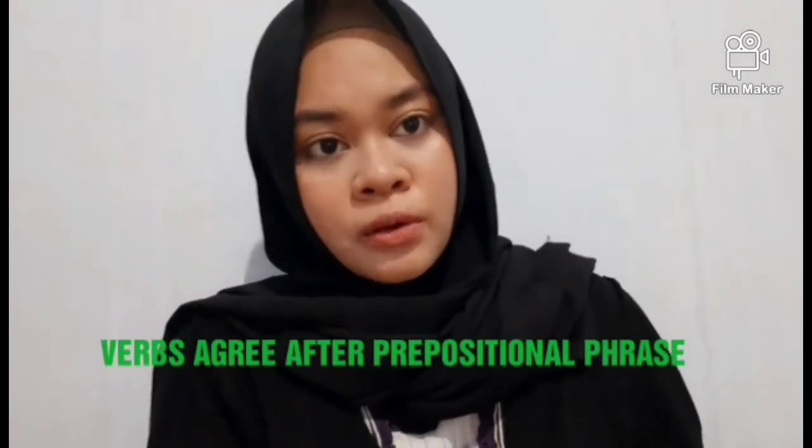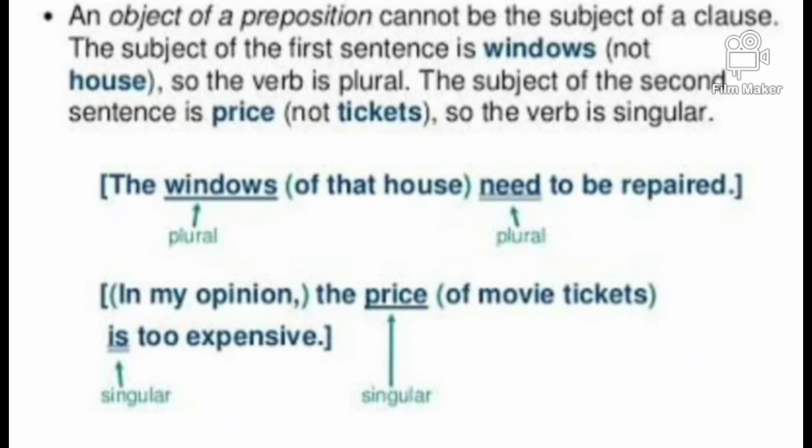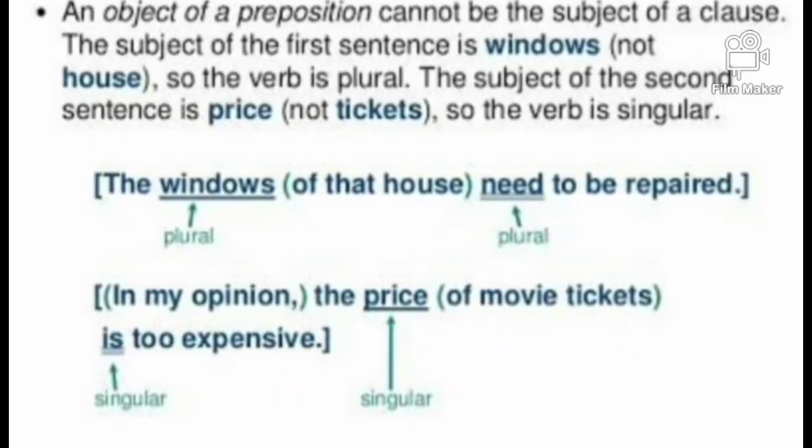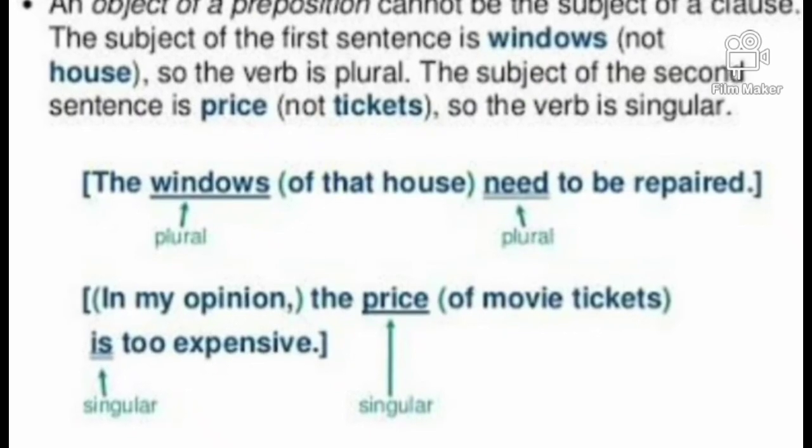My name is Anggraini, and now we will continue our lesson about verb agreement after a prepositional phrase. I will make an example for you. Windows of the house need to be repaired. The subject of the first sentence is windows, not the house, so the verb is plural. The subject of the second sentence is price, not tickets, so the verb is singular.